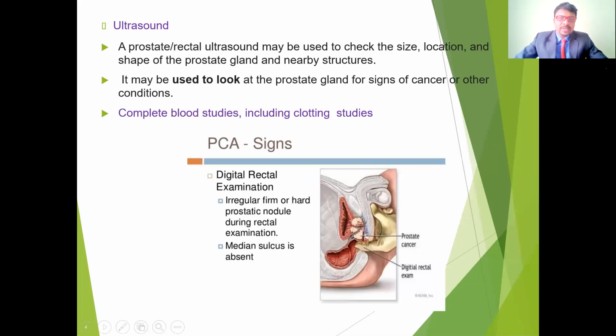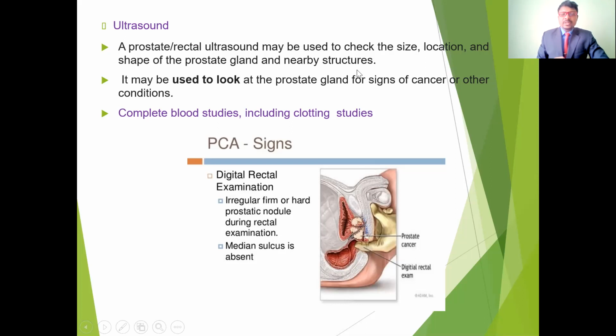The next one is the ultrasound scan. This ultrasound scan gives clear information about the size, location, and shape of the prostate gland and surrounding structures, especially the bladder, urethra, and ureters. Ultrasound uses sound waves to detect the size, location, and shape of the prostate gland. If we know the normal size, the ultrasound explains how much the size has increased, and what the regularity and irregularity are.